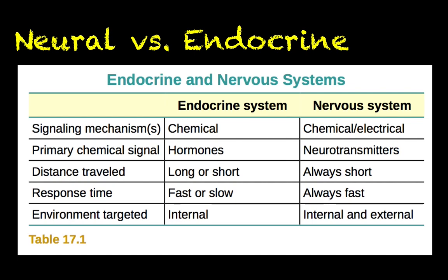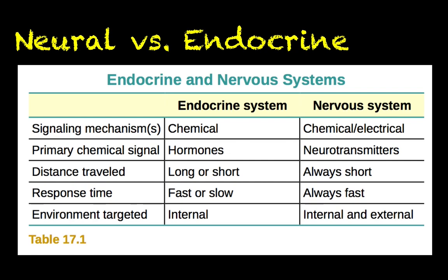Now, if we directly compare neural communication with endocrine communication, we can see that both in some way involve some kind of chemical signaling. Now, it's a little different with nervous system signaling because we tend to think of that as electrical in nature, and a big part of it is electrical in nature, but it still ends up being chemical because nothing is going to happen if the chemical neurotransmitter does not bind to the receptor on the target cell. The chemical signal we use in the endocrine system are called hormones, and we will more aptly define that here in a minute. And neurotransmitters are used by the nervous system.